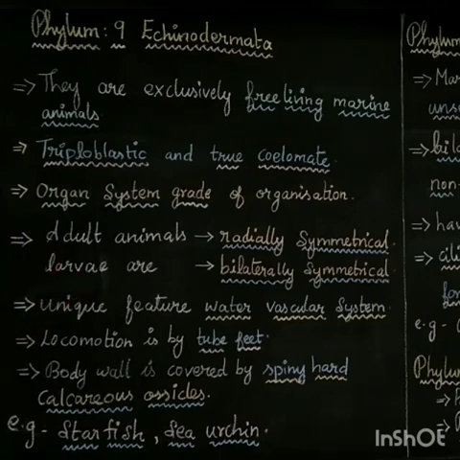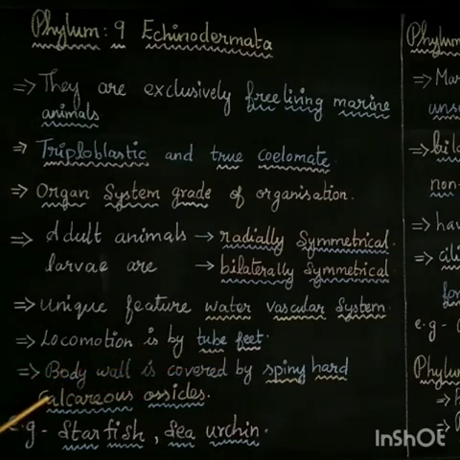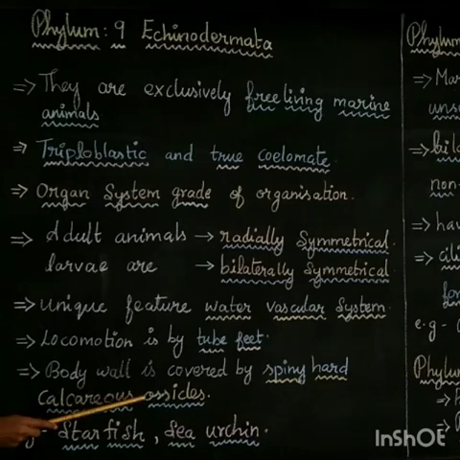Then what about locomotion? We already saw in the phylum Mollusca that tube feet act as a locomotory organ, no? Similarly, here in the phylum Echinodermata also, the tube feet act as a locomotory organ. What about the body wall? The body wall, that is the outer wall, is covered by spiny, hard calcareous ossicles.